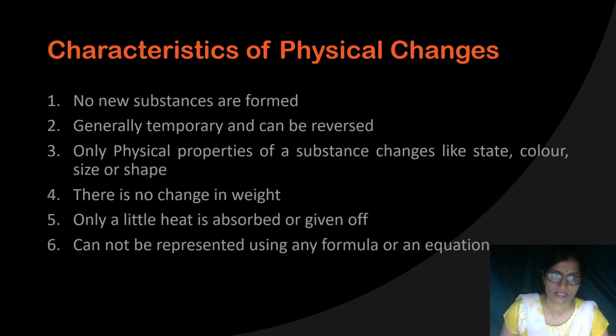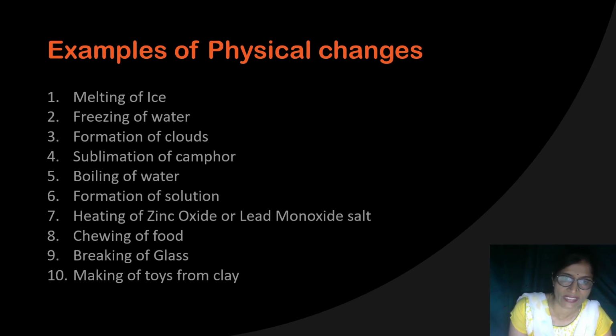Characteristics of physical changes. First, no new substance is formed. Second, generally it is temporary and can be reversed. Third, only physical properties of a substance change, like state, color, size or shape. Fourth, there is no change in weight. Fifth, only a little heat is absorbed or given off. Sixth, it cannot be represented by using any formula or equation. Now I am explaining all these characteristics to you with the help of one or two suitable examples.